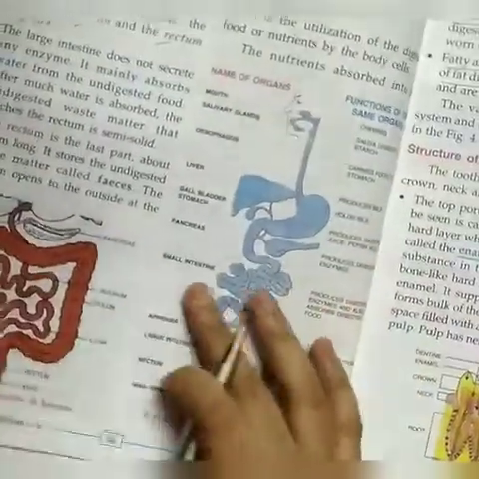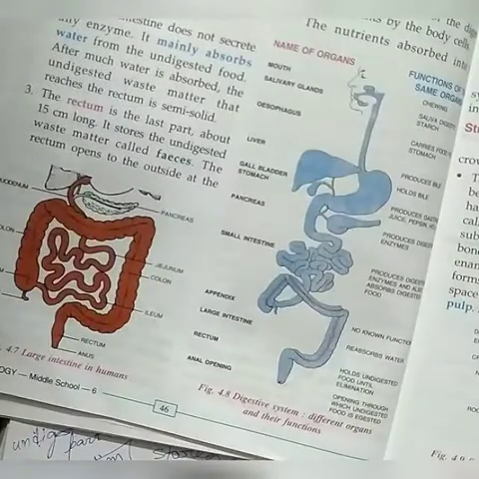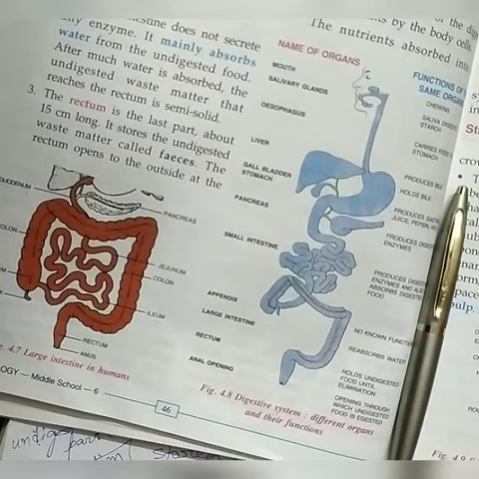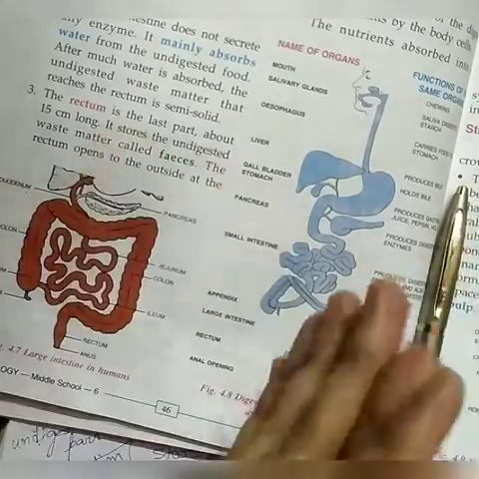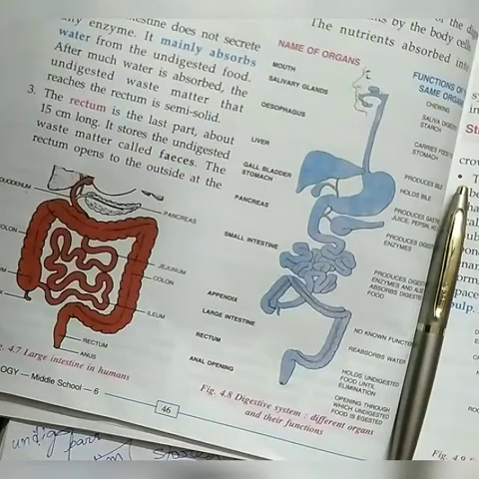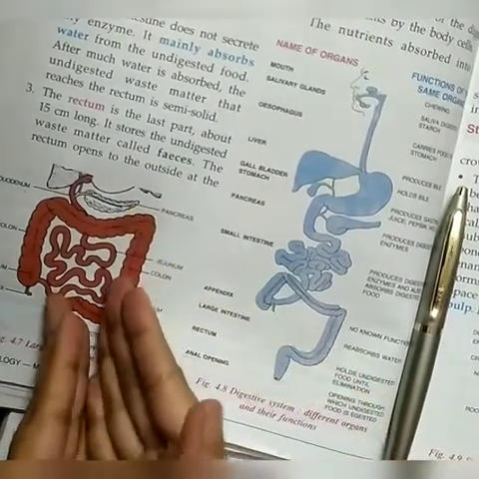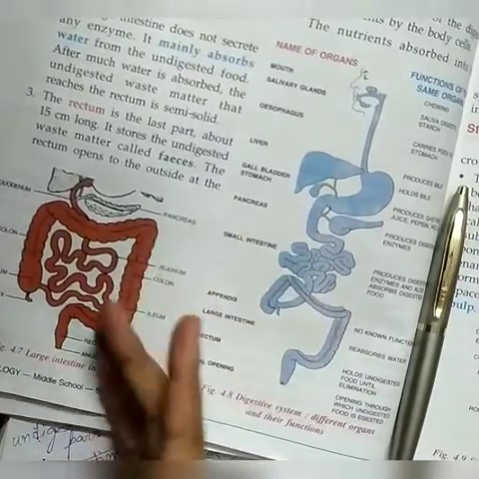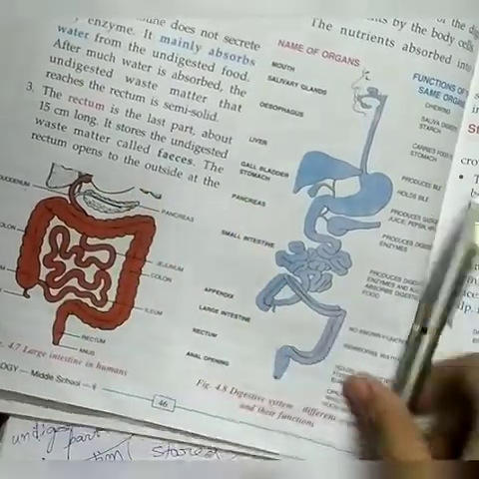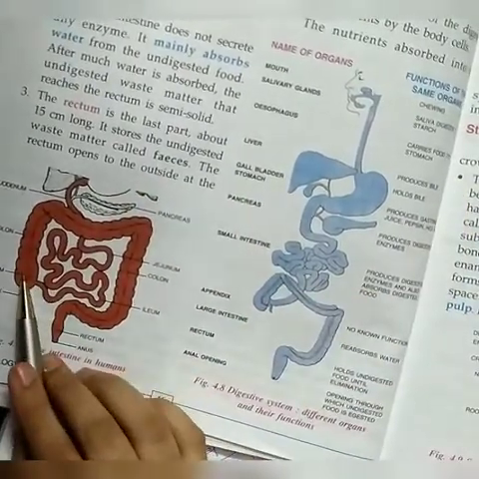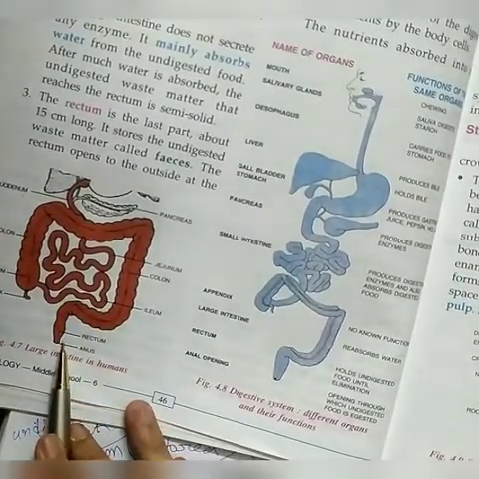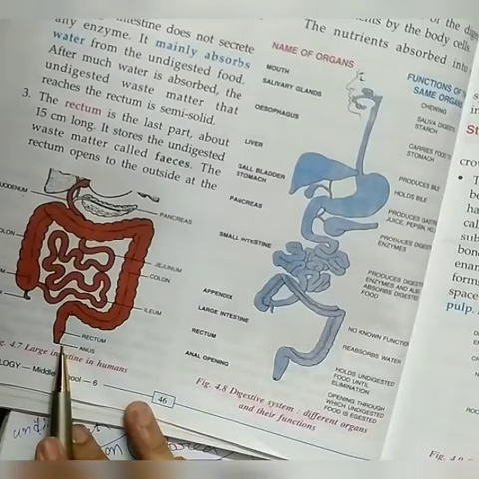Now, the next part is the continuation of the alimentary canal. The alimentary canal begins in the mouth, then esophagus, then stomach, then small intestine. After the small intestine, the next part is the large intestine. You see here, the large intestine is made up of three regions: cecum, colon and rectum. Here this part is cecum, this part is colon, and this part is rectum. And after that, the opening is the anus.